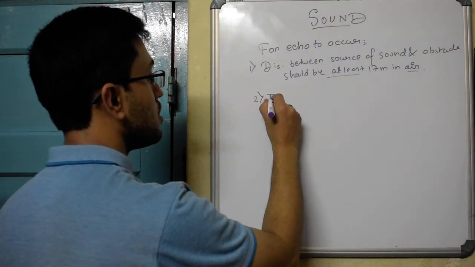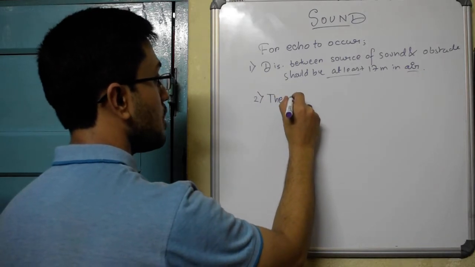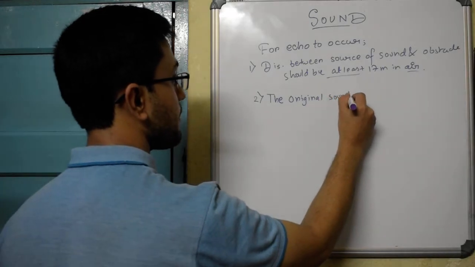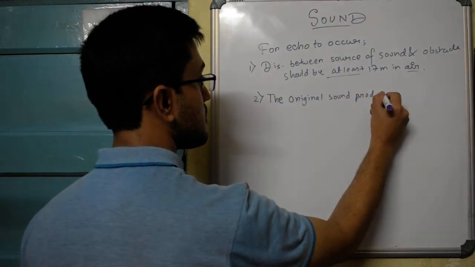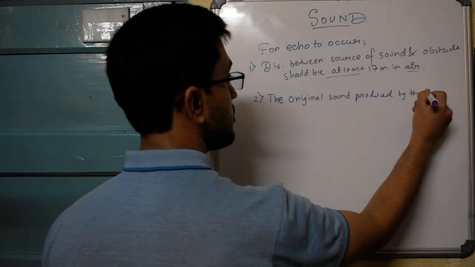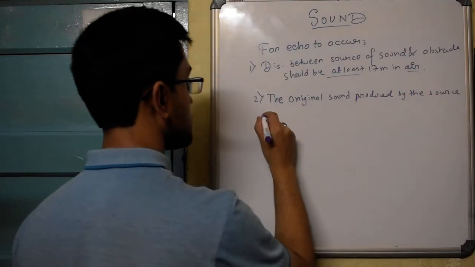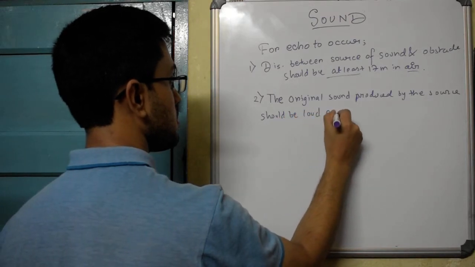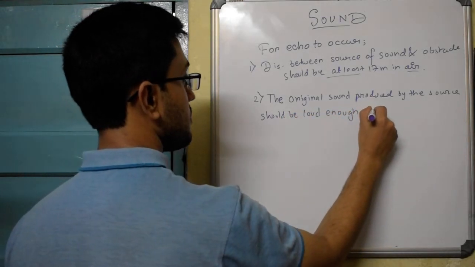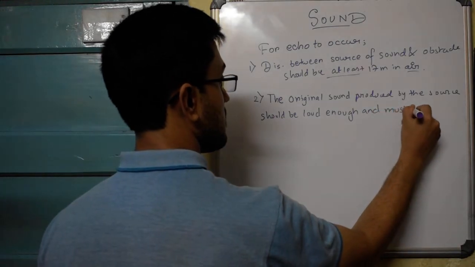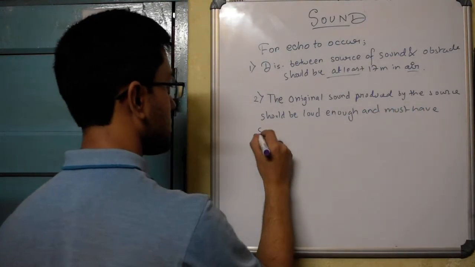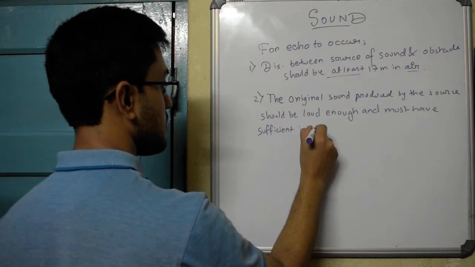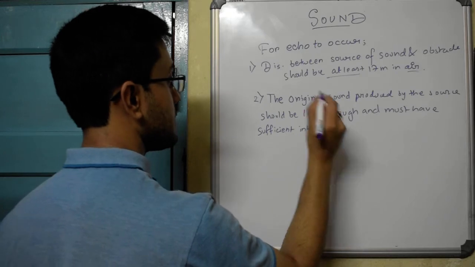Number 2, the original sound produced by the source should be loud enough and must have sufficient intensity.